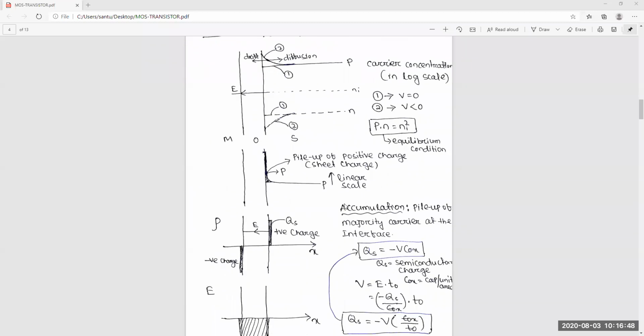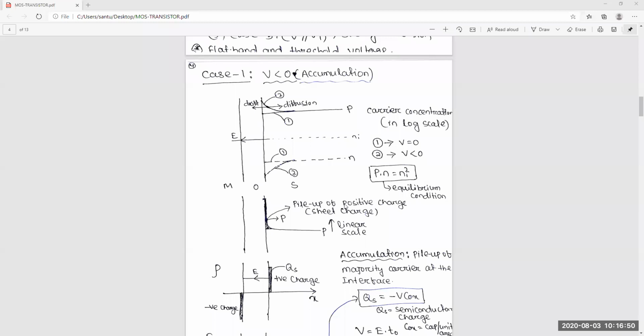So here, this slide is very, very important to understand. It's case 1. If you don't get it, you can ask at that time. In case 1, you can see the supply voltage is less than 0, and it's called the accumulation region. In this first figure, this side is the metal part, this part is the oxide, and this part is your substrate. So first understand the figure: this is your metal, this is your oxide, and this is your substrate.